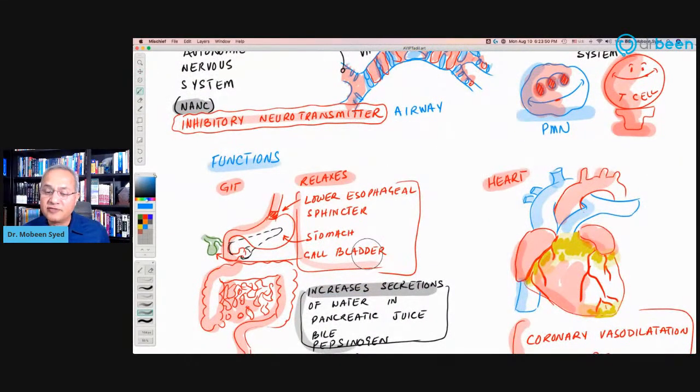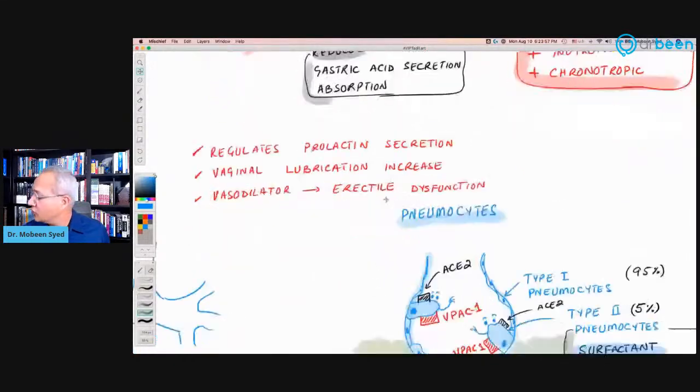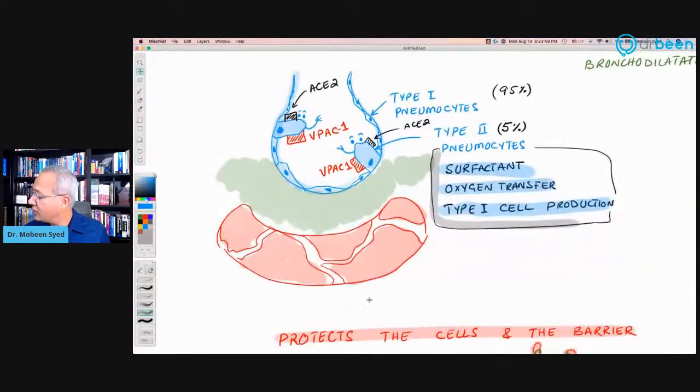So there's a question here from Guy: autonomic control by hypothalamus. That's correct. So now going back here, I had missed that one point, so I wanted to do it.